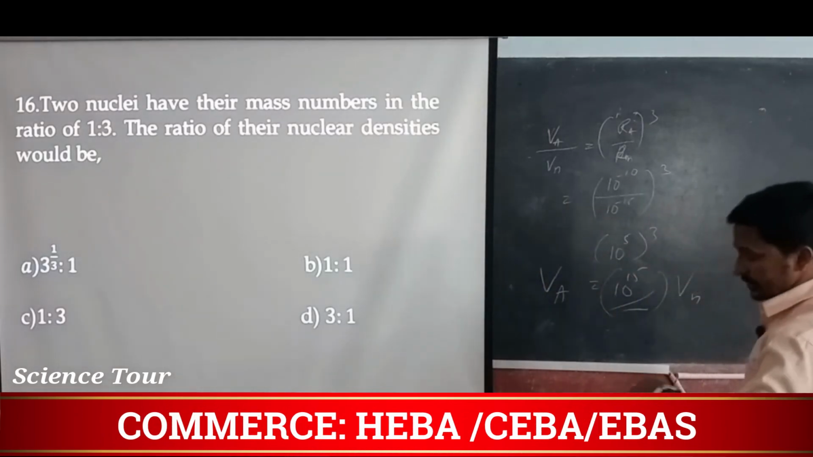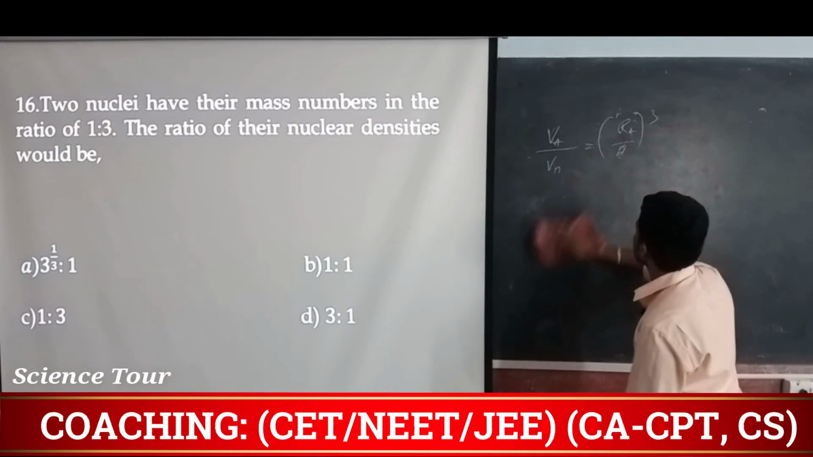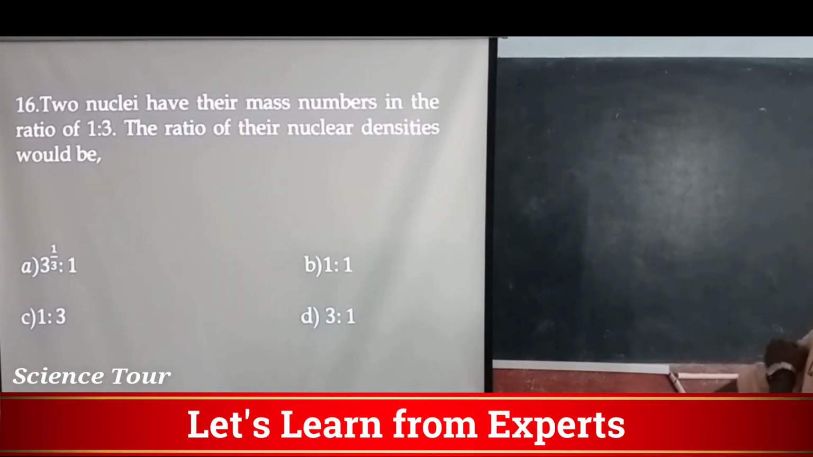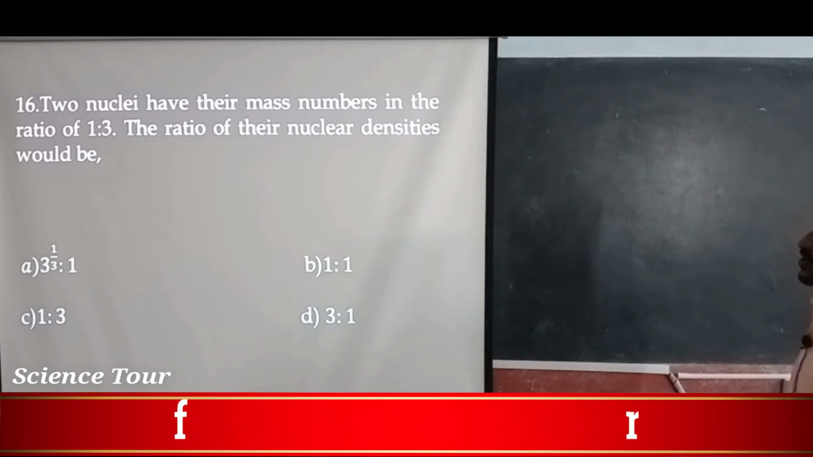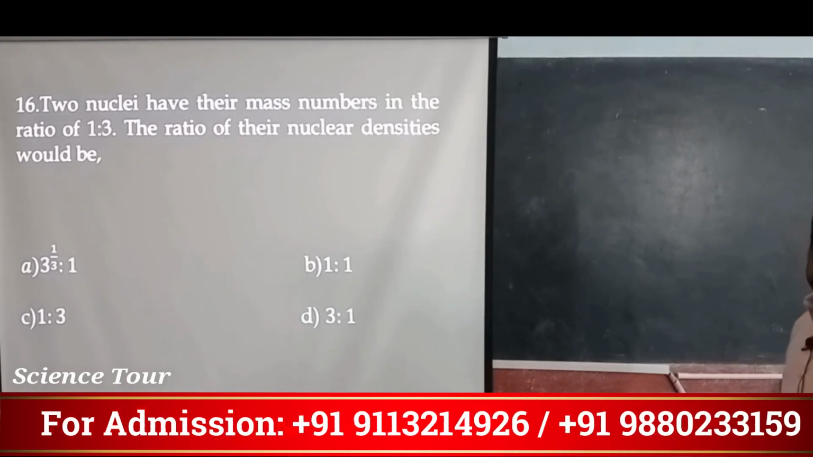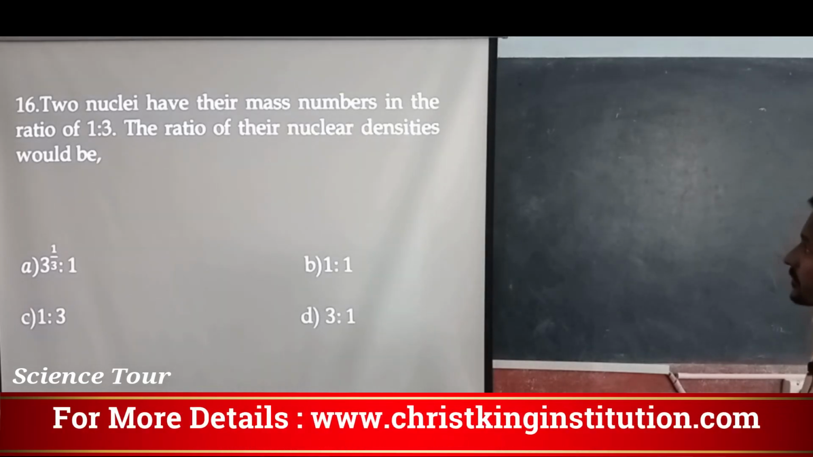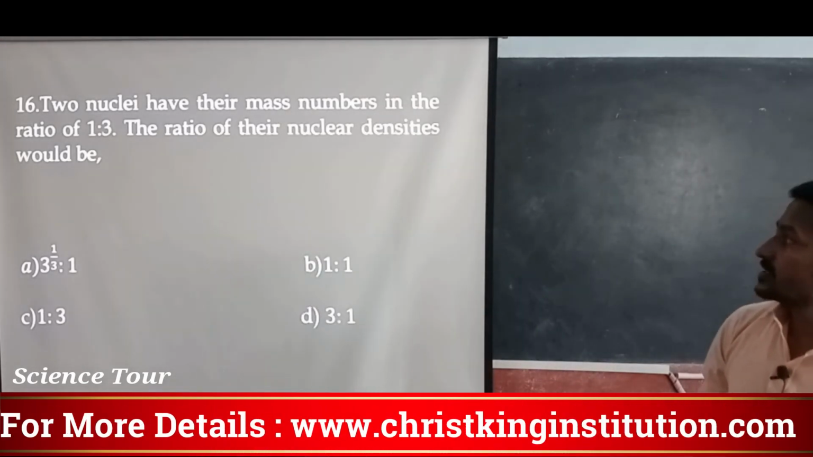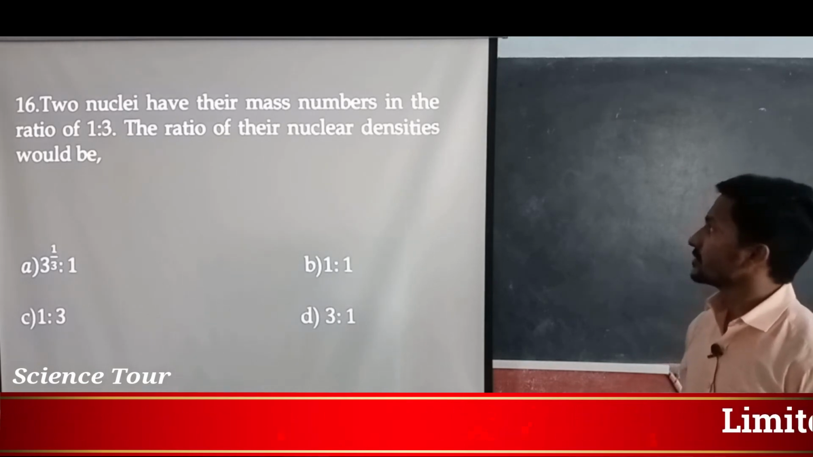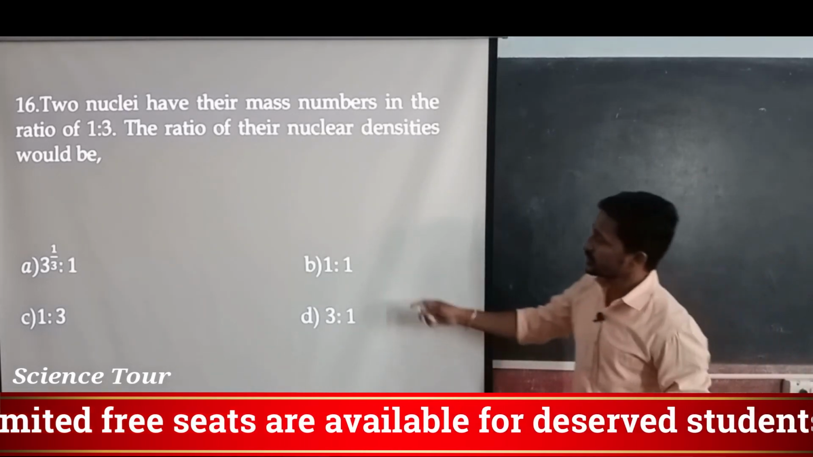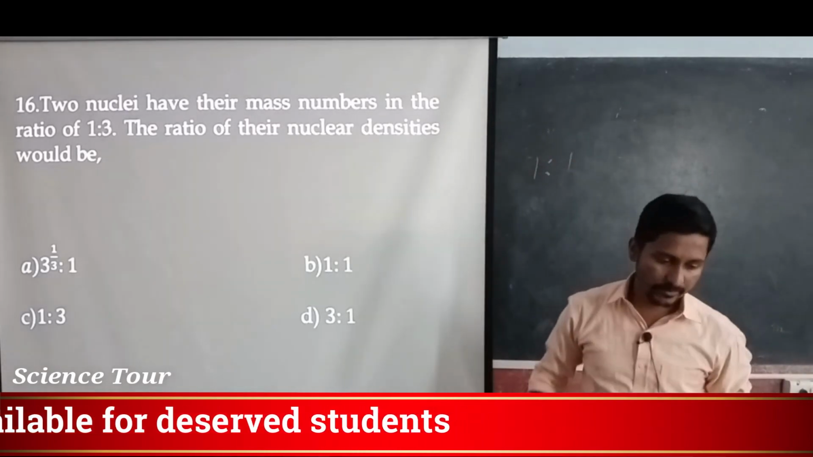So go to that question. It says that two nuclei have their mass numbers in the ratio of 1:3. The ratio of their nuclear densities would be what? What is the nuclear density and mass? So nuclear density depends on what? Nuclear density is independent of mass. Okay, nuclear density is constant for all the nuclei, the mass by volume ratio. So that's why it will always be 1:1. It is independent.